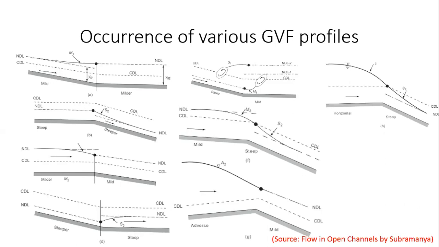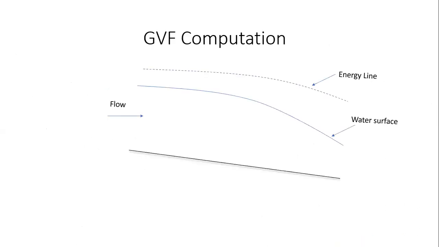Now we'll move on to the final act. We are interested in computing the gradually varied flow profile. So imagine I have some gradually varied flow happening in such a manner. I have a bed slope of a certain slope, and then I have a water surface which is gradually varying, and correspondingly the energy line is also varying in this channel length.